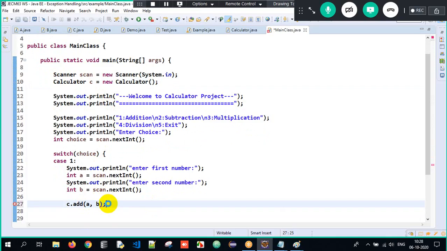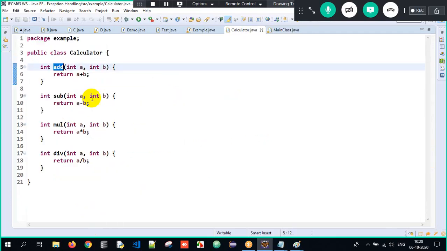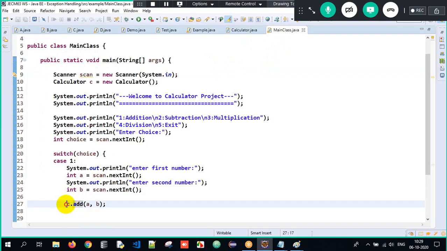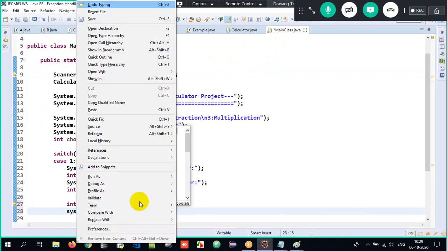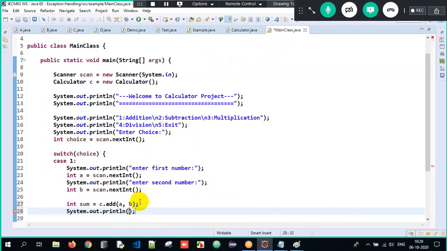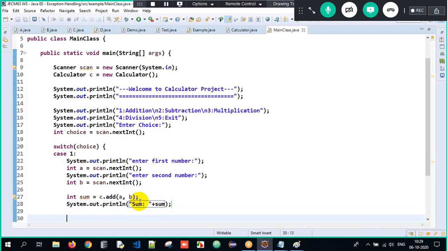When I call c.add of a and b, I press Control on the keyboard, hover on the method, and click on it. It is returning the sum of two numbers. Since it is returning something, I have to store it in a variable called sum, and later I need to print it. I just print sum here.